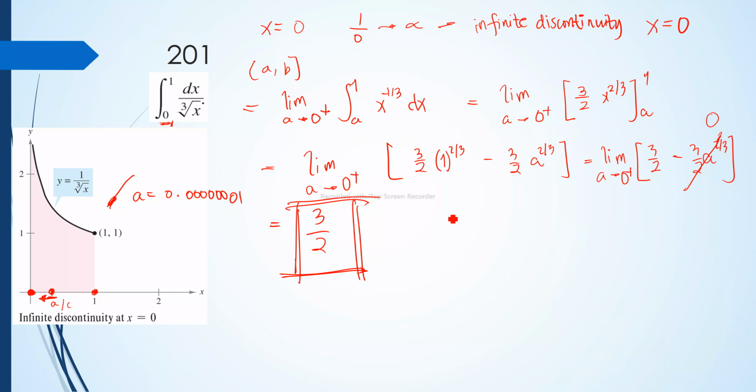Since we have a particular answer, therefore the improper integral converges. So take note that the first type of improper integral, the infinite integration limits, is easy to see because the lower and upper limits approach infinity. This one, you need to examine first where the function is discontinuous, or where there is an infinite discontinuity. So in the first example, there is an infinite discontinuity when x is equal to 0. That is the lower limit.